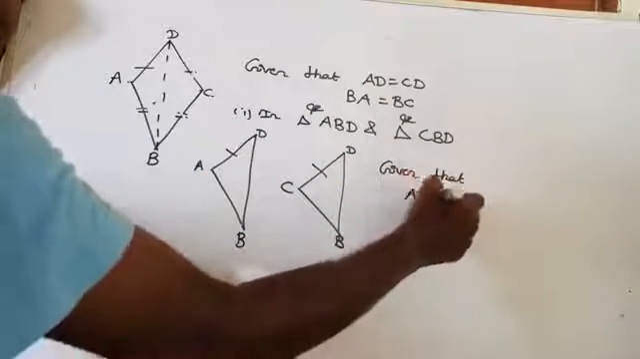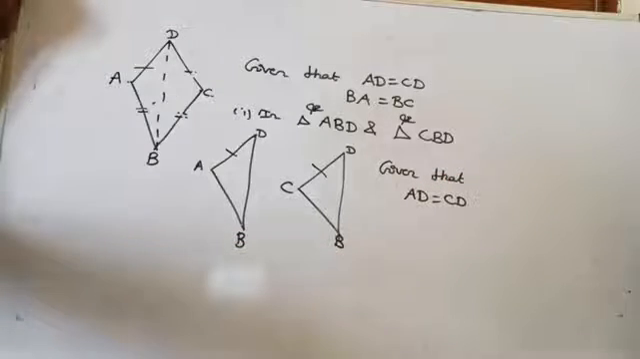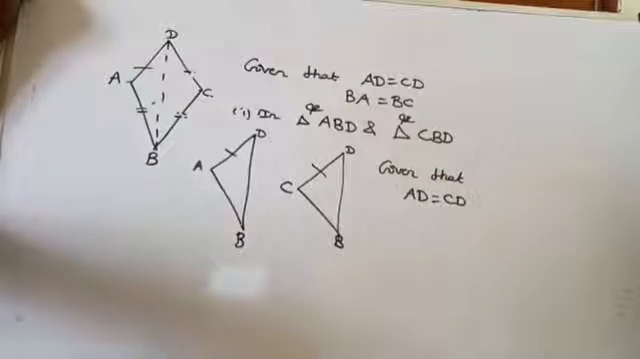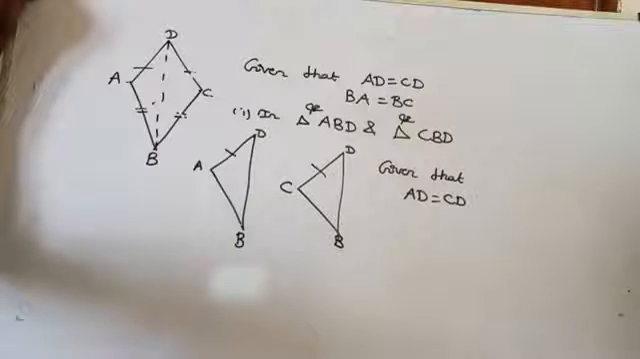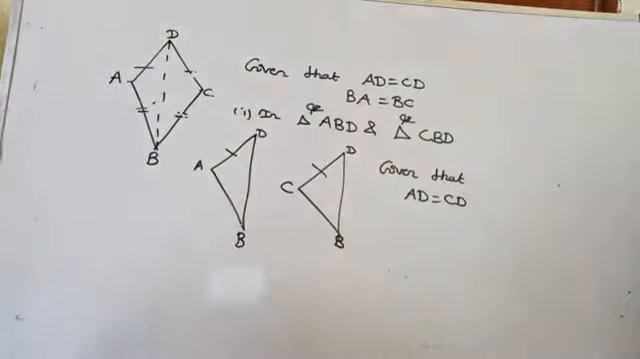Every day we will do one congruence criterion here. Today we are going to discuss only the SSS congruence rule. Tomorrow we will do SAS, then ASA, then RHS and so on. We will do one congruence criterion every day.